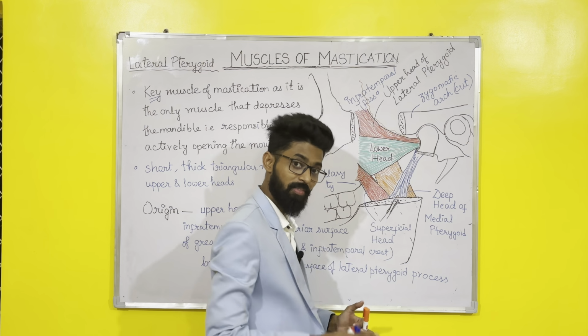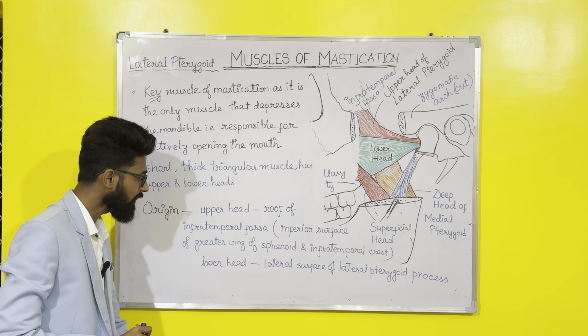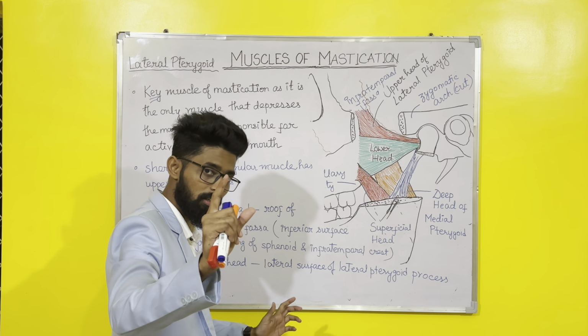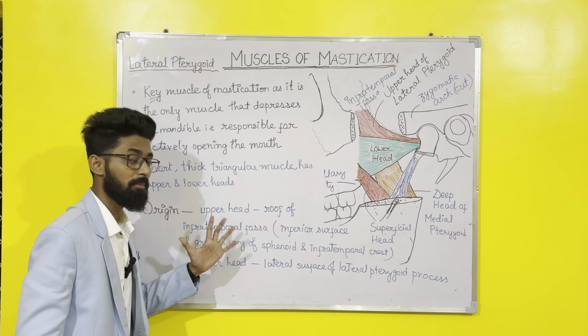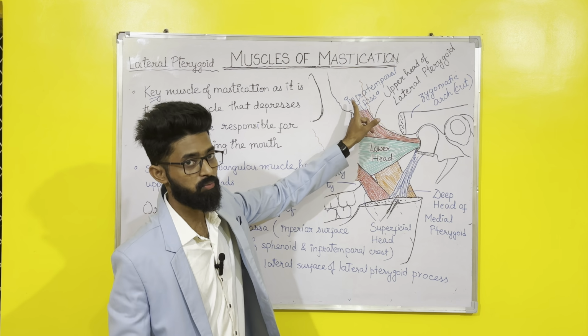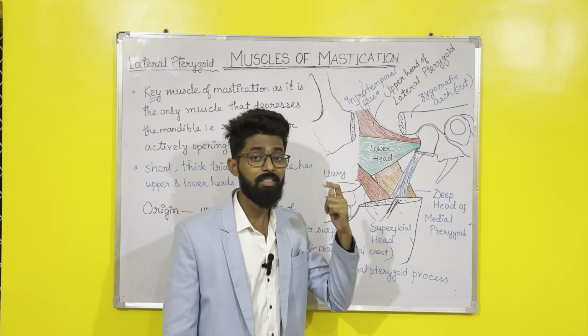Okay, now coming back, origin, upper head and lower head. Upper head, if you want to write in one line, originates from the roof of the infratemporal fossa. We discussed infratemporal fossa while studying the temporalis muscle.